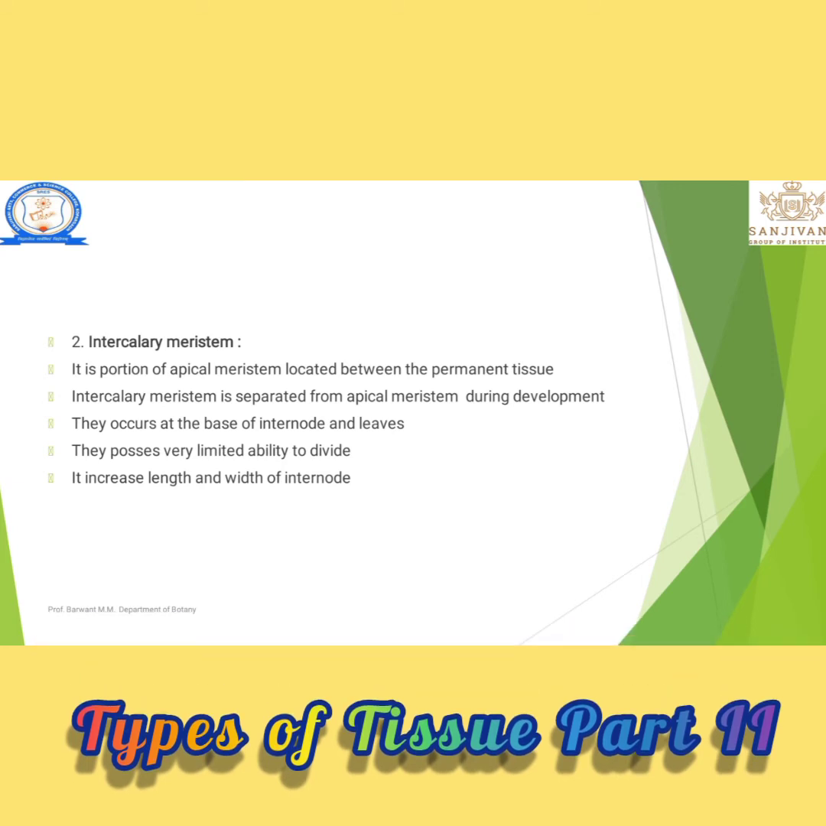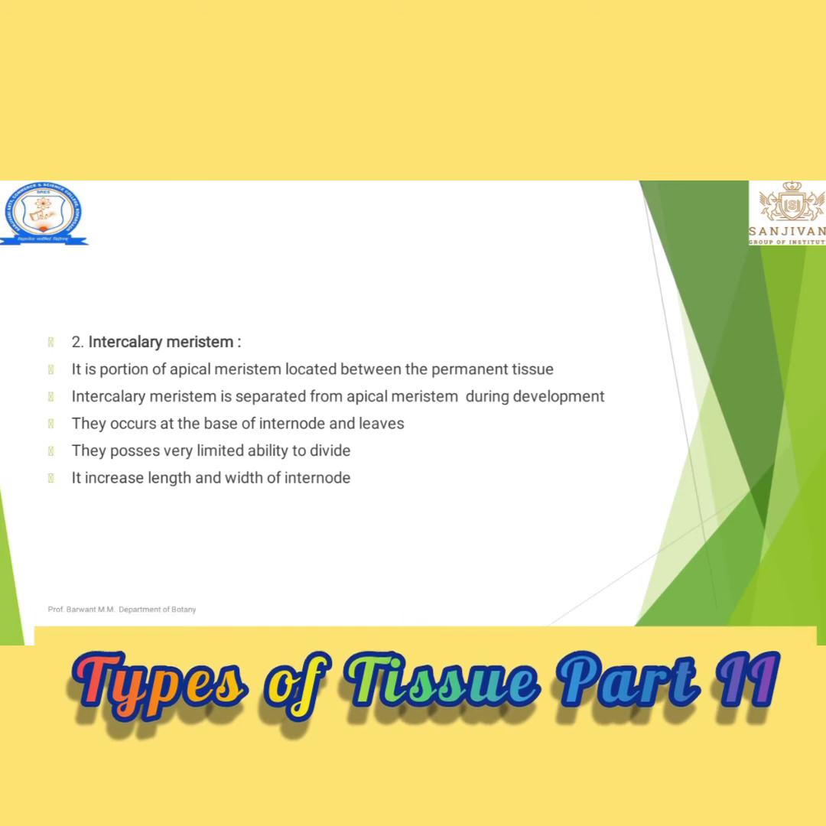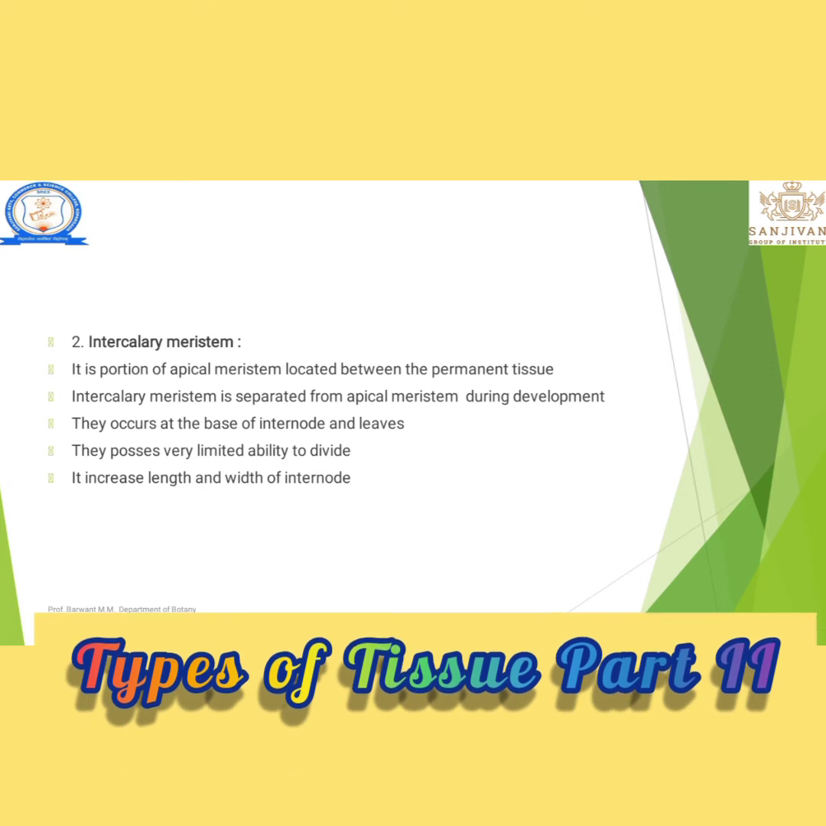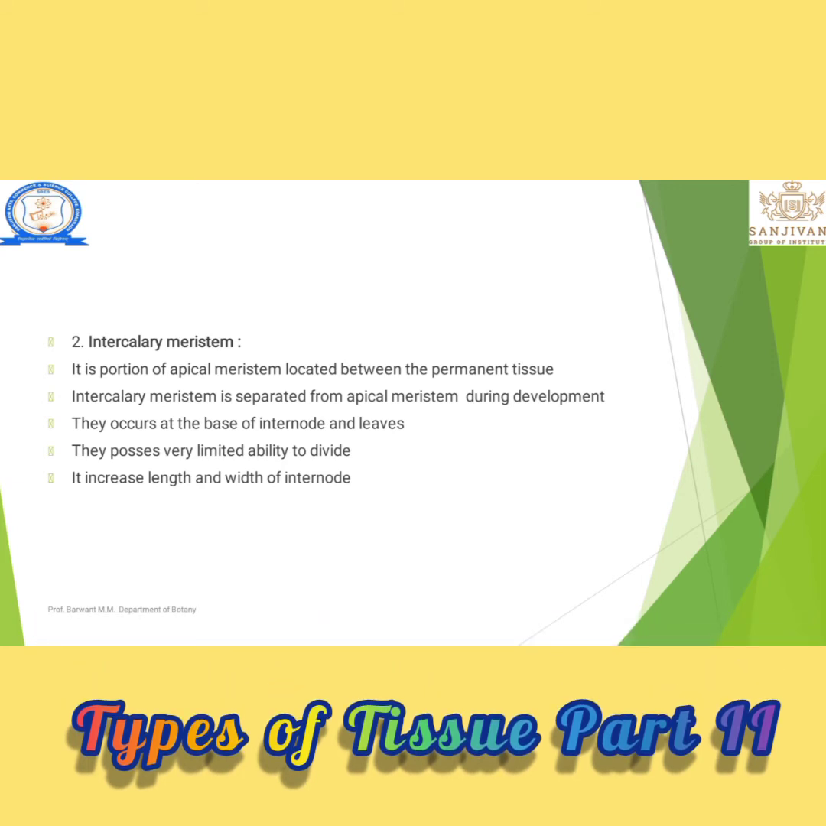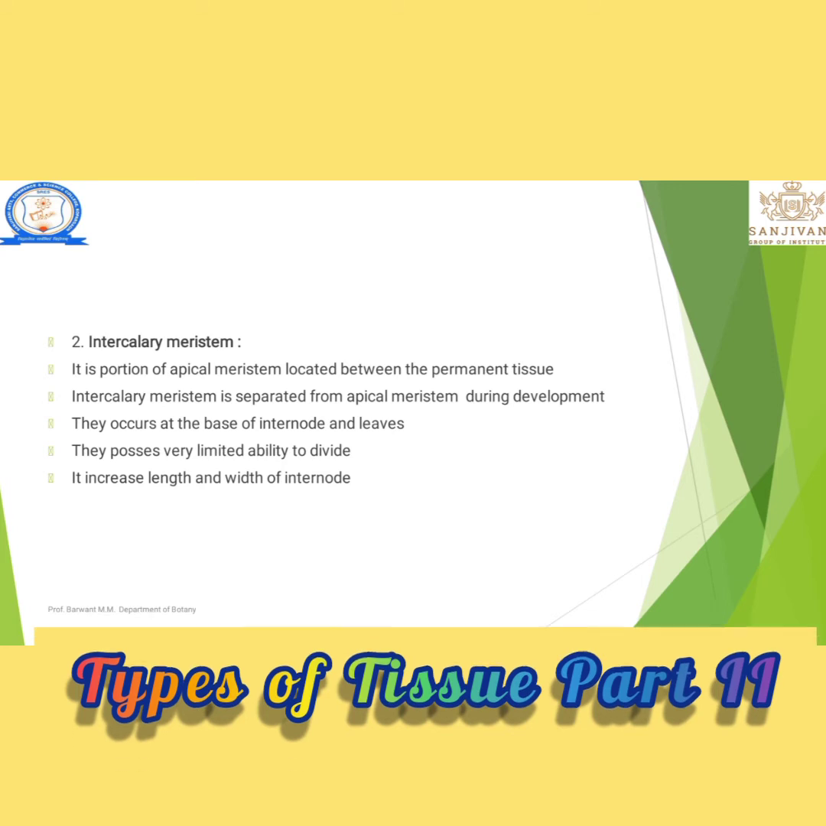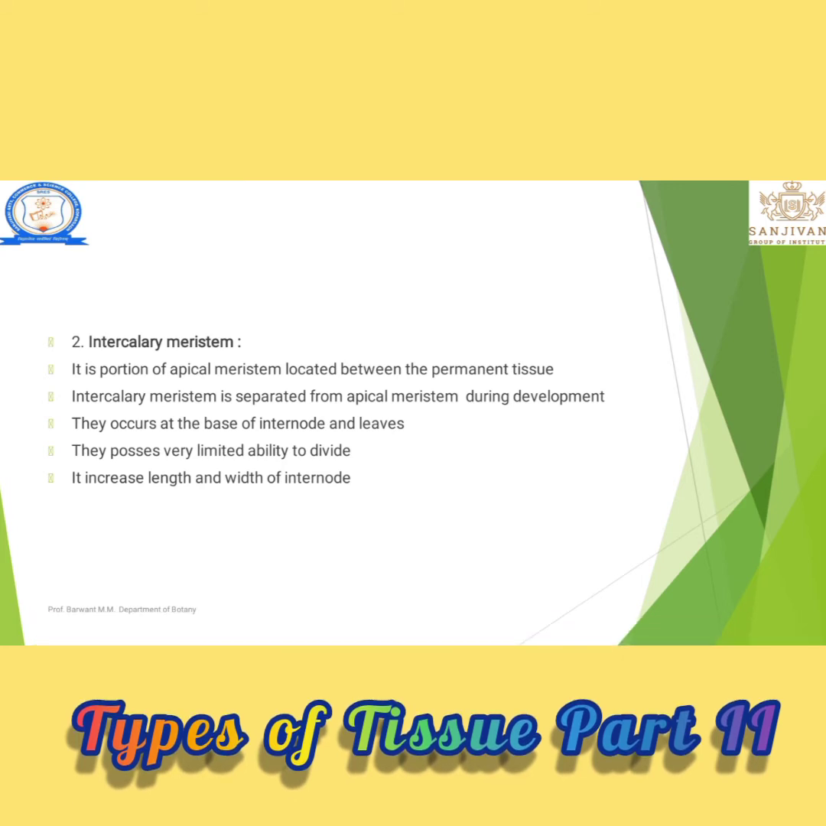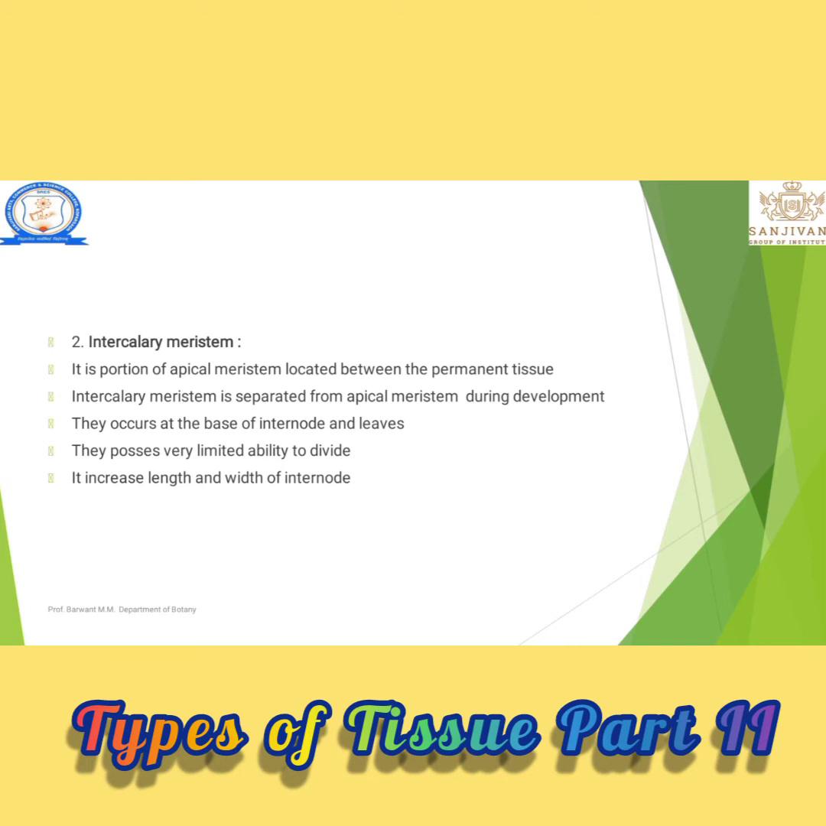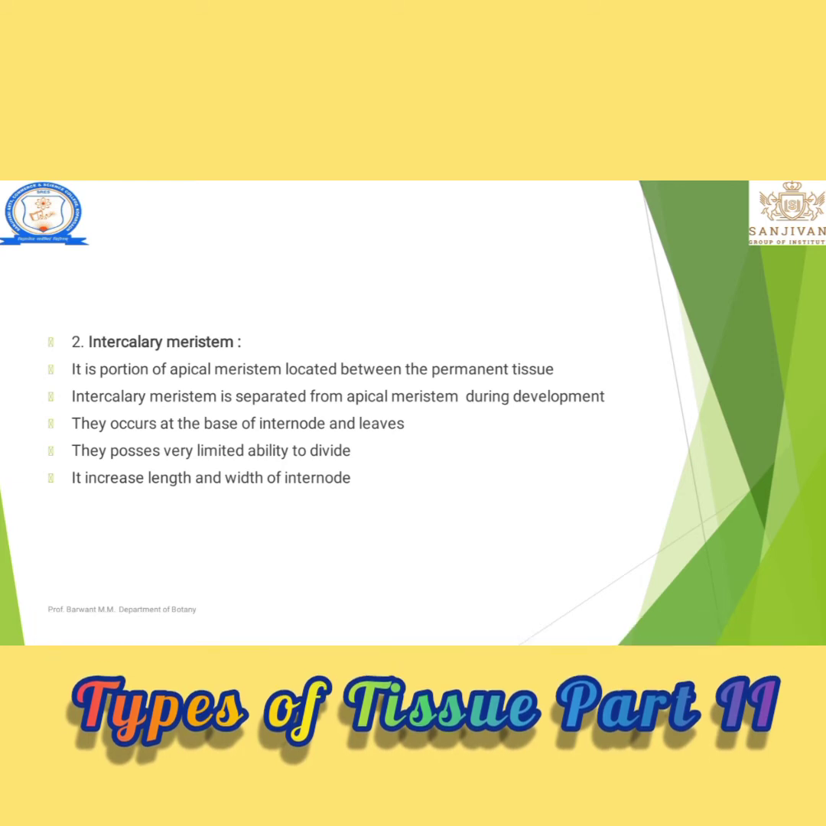How is it formed? The cells of the apical meristem come down into the permanent tissue, or the basal tissue of the stem, and become divided into the intercalary cell, the upper internodal cell and the lower internodal cell. Such a condition of meristem is known as intercalary meristem. It has a very low ability of cell division, but it does perform the function of cell division.